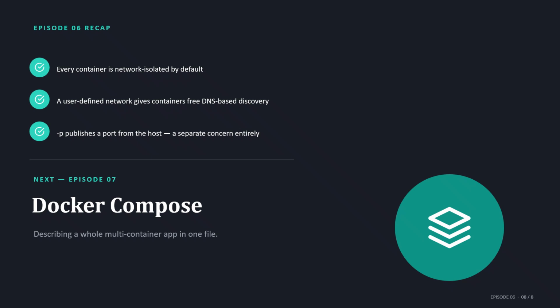In episode 7, we cover Docker Compose, which lets you describe your entire multi-container application, networks and all, in a single file.